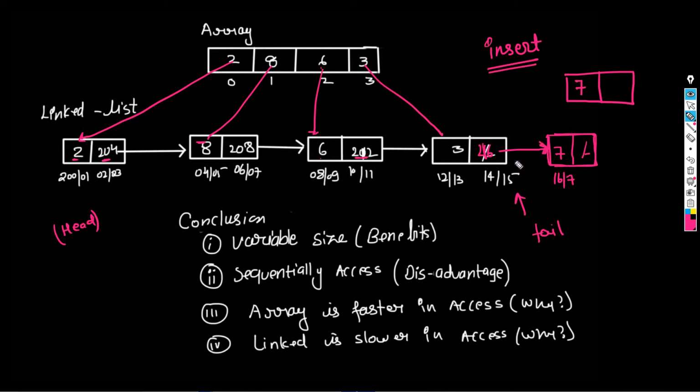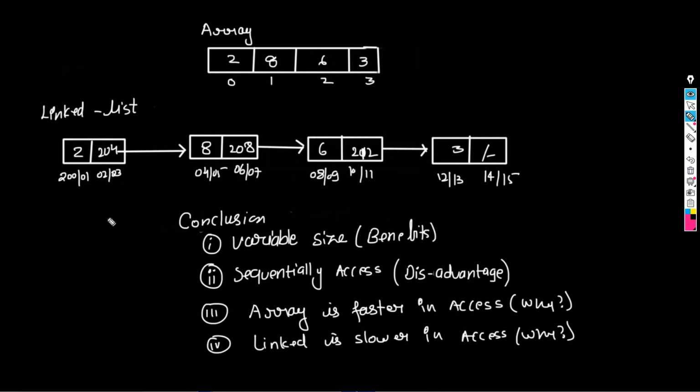The link will be created automatically. So what can I tell a customer? I would say: if you need to insert your data, do the simple thing. Create a node, put the value, and whatever the address of this node is, put it wherever you want to combine the node. Just update this one, this address, so that it points to the next one. That is the simple idea. Okay, so this is very simple.